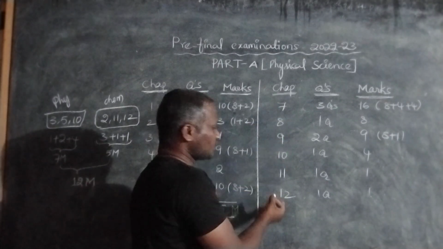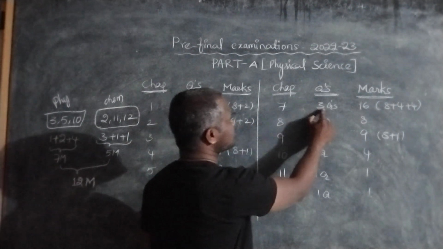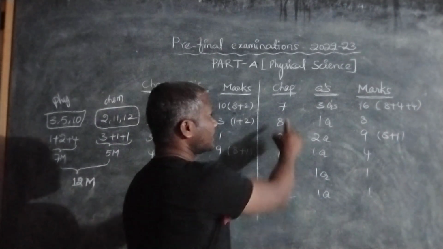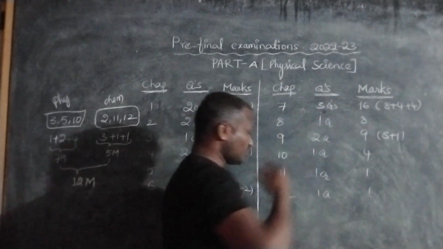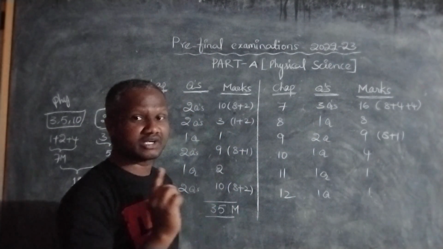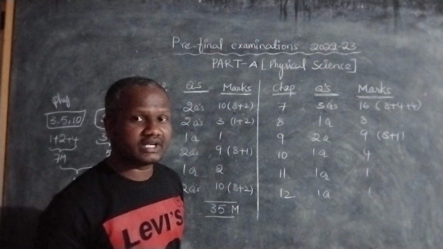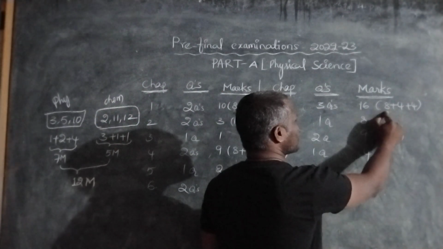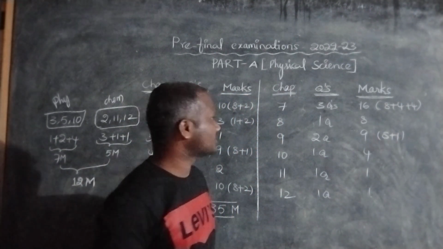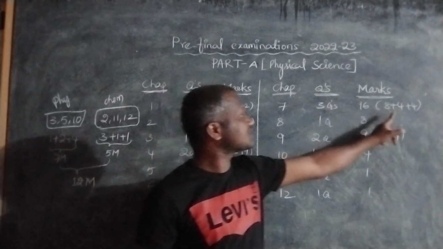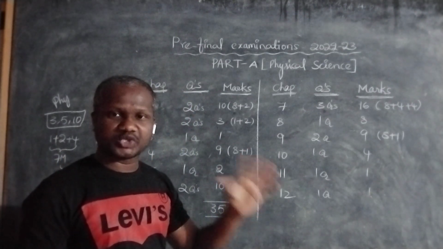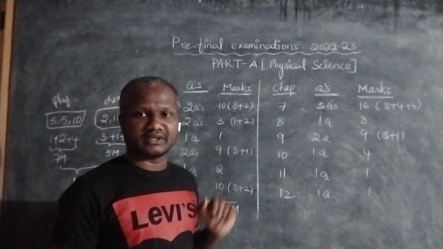If we consider the remaining chapters 7 to 12, from chapter number 7, Classification of Elements and the Periodic Table, they give 3 questions. Out of these 12 chapters, this is the only chapter with 3 questions. One question is for 8 marks and two questions are for 4 marks. So 8 plus 4 plus 4, 16 marks. This is the highest number of marks and questions from any chapter.